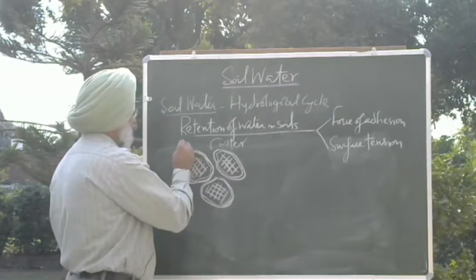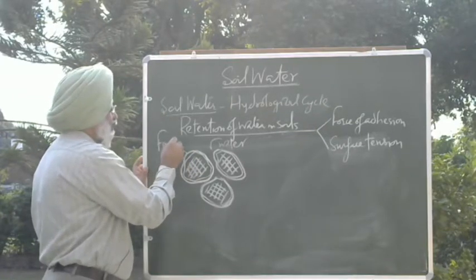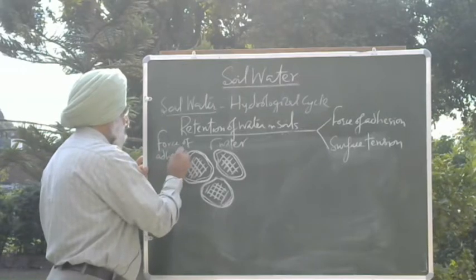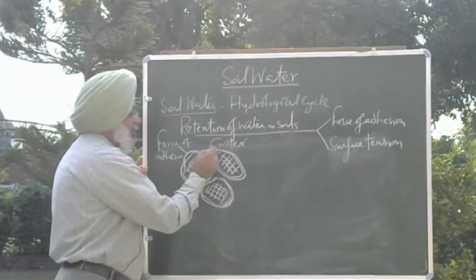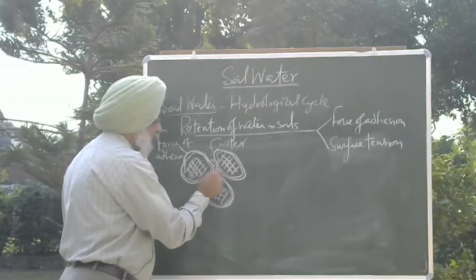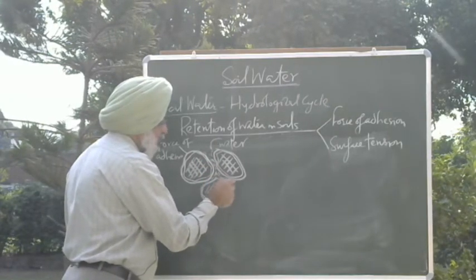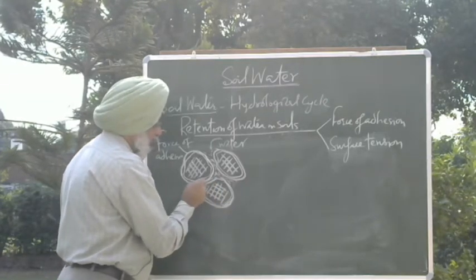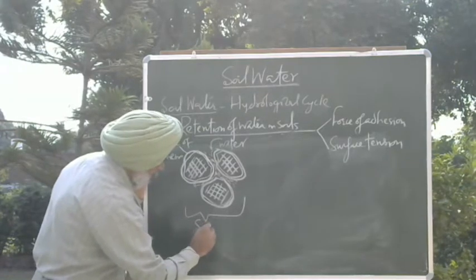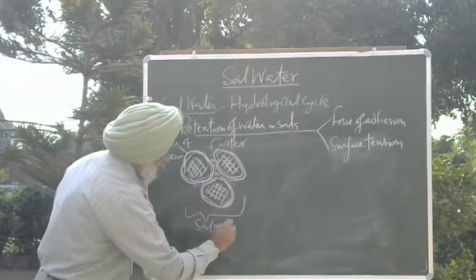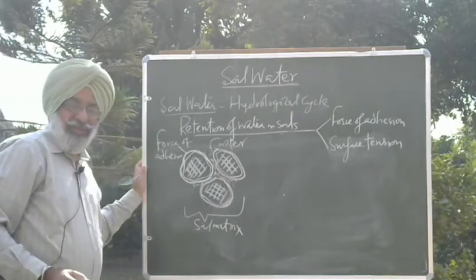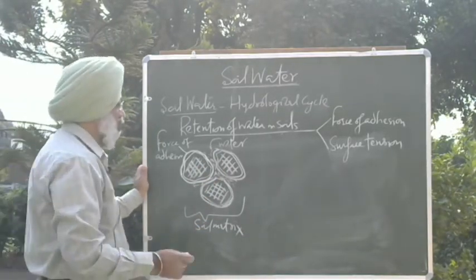This is because of the force of adhesion, and ultimately this thin layer goes on thickening and all the pores get filled with water, and we call this the soil matrix. Soil matrix is the word used to describe soil solids as well as soil pores.